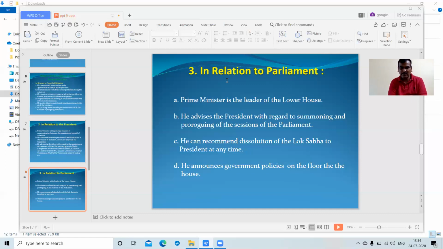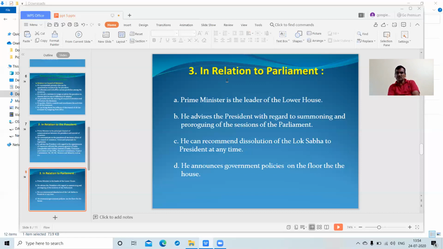And next, the Prime Minister can recommend dissolution of the Lok Sabha to the President at any time. The President of India alone can't decide the dissolution of the Lok Sabha. Parliament can't be dissolved; only the Lok Sabha can be dissolved. Dissolution means terminated, either in midterm or at the end of 5 years.